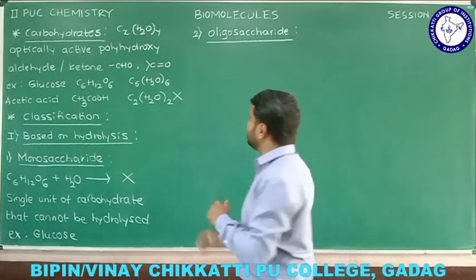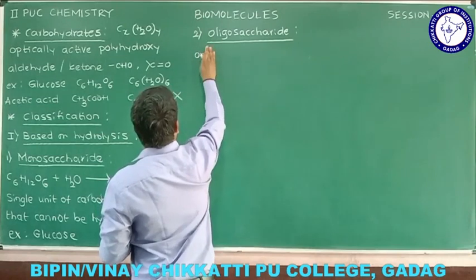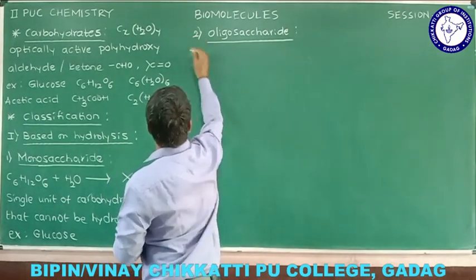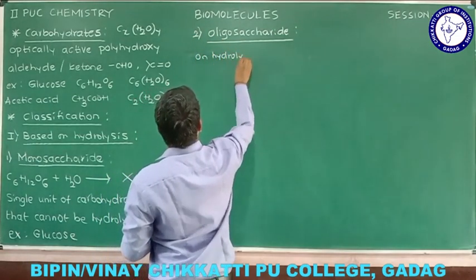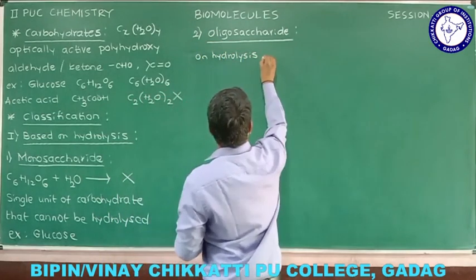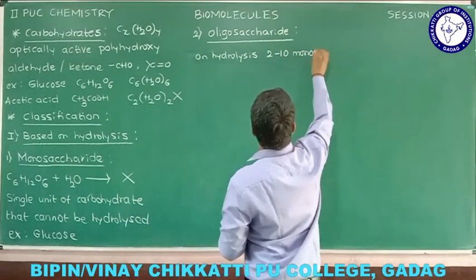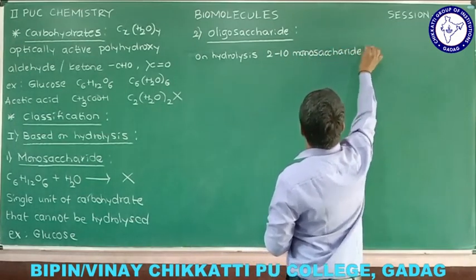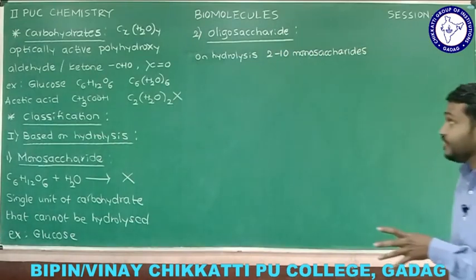But if you consider any carbohydrate and on hydrolysis you get 2 to 10 monosaccharides, that we call an oligosaccharide. So try to know that one.